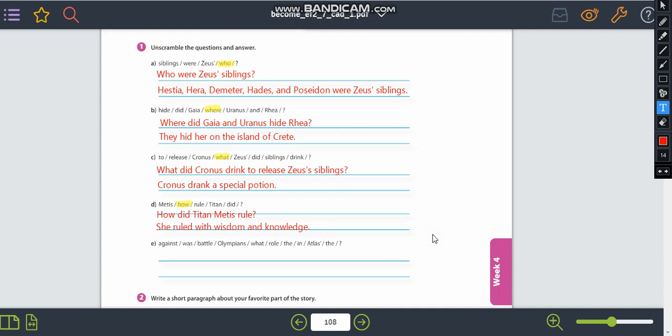Now, letter E. We have what, right? We don't have did because the verb is the verb to be, was, right? So what was. We have the word Atlas and we have Olympians, but we have role.